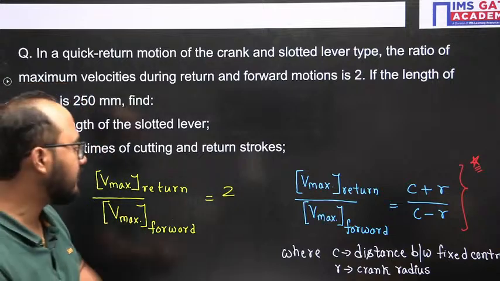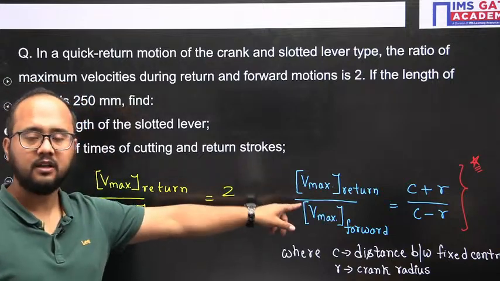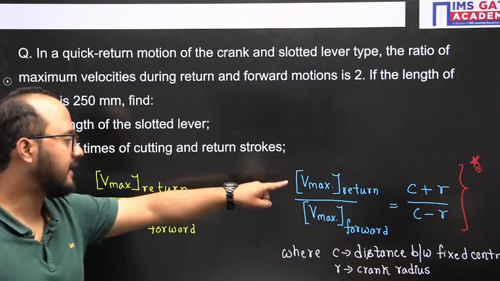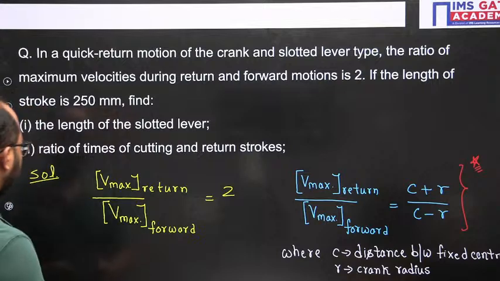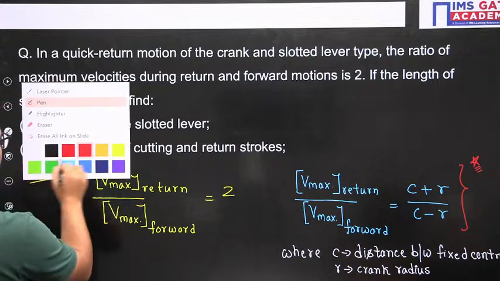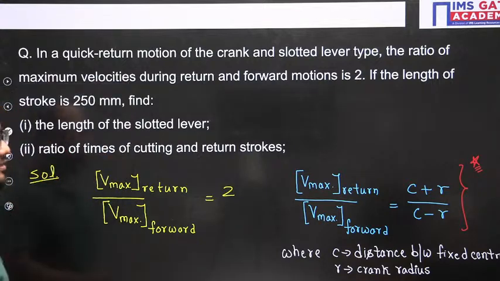I've simply mentioned the direct formula here. Use this relation, because C plus R divided by C minus R equals 2. This ratio they have given. Okay, use this relation everyone.